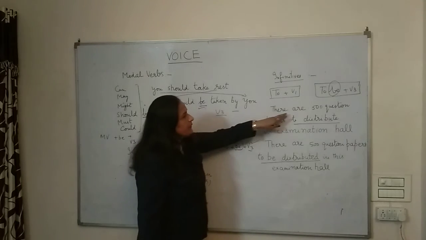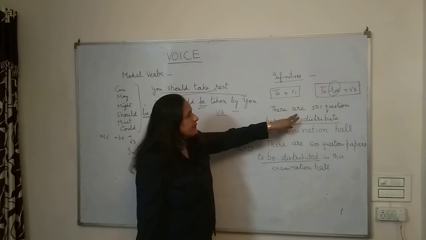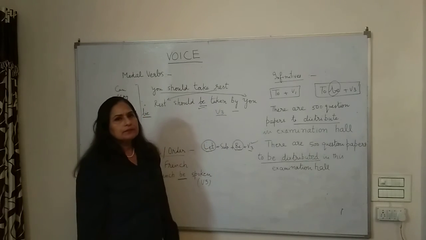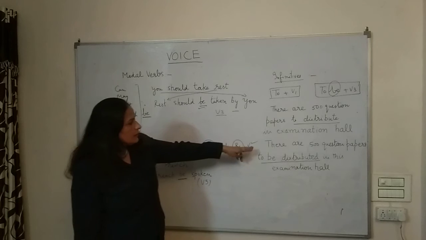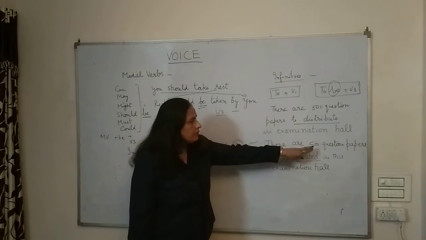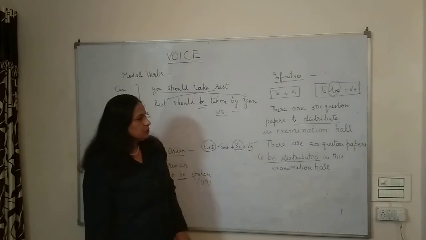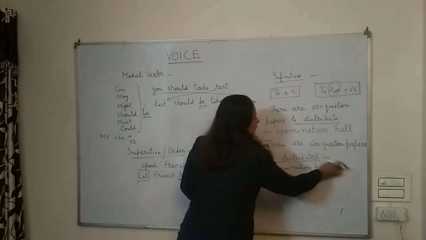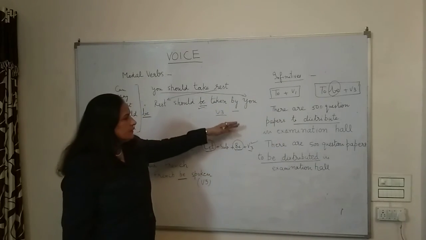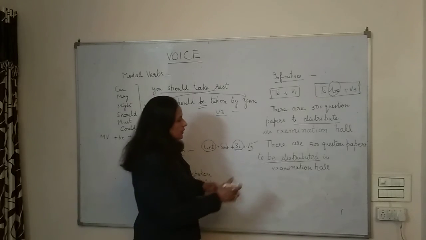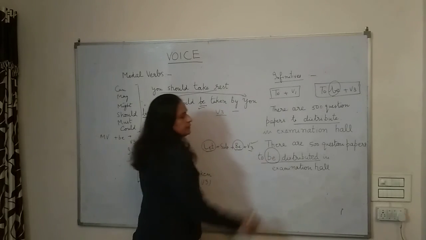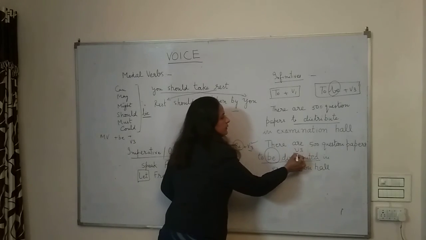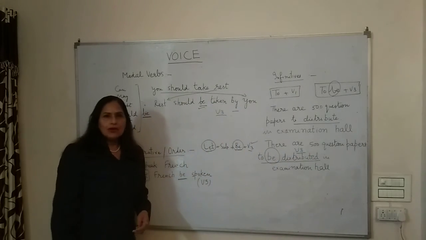So suppose our active voice is: there are 500 question papers to distribute in the examination hall. Now the answer will be: there are 500 question papers to be distributed in the examination hall, or whatever will be given in the active sentence. Now you have seen that we have added the word be here, and then V3 is already in all the sentences.